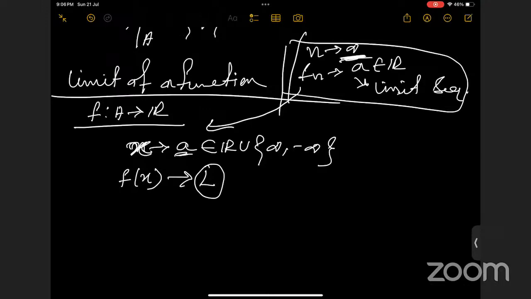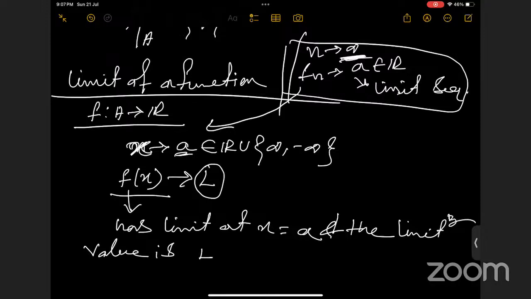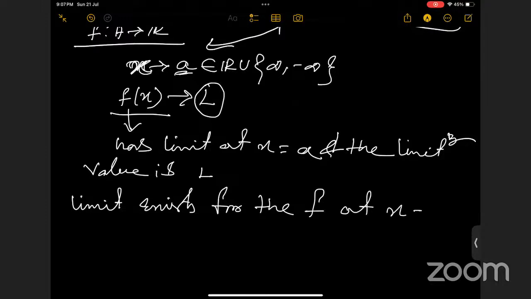If it is tending to some number, then we will say that the function has a limit. The function f has a limit at x equals a, and the limiting value is L. Okay. Or simply, we'll say the limit exists for the function f at x equals a.